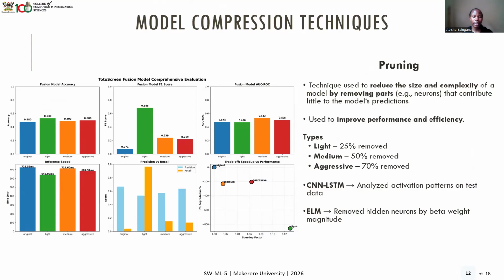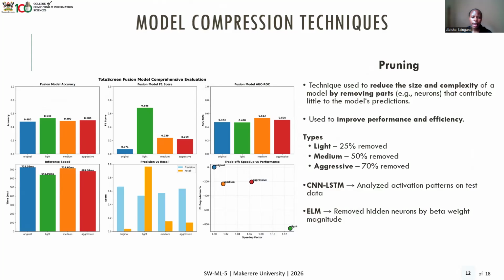And we pruned it differently, from light pruning, medium pruning, and aggressive pruning. And from the visualizations on your left, you can see that light pruning actually gave us the best results when we look at the accuracy, and also the F1 score from the fusion.